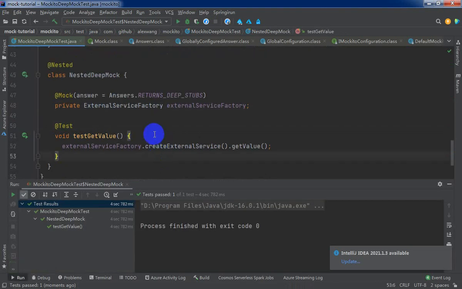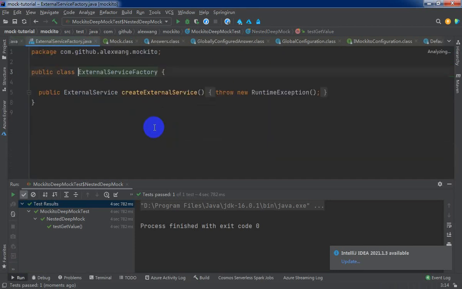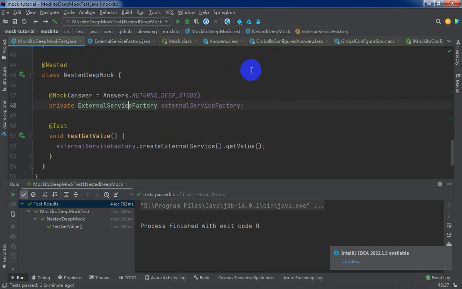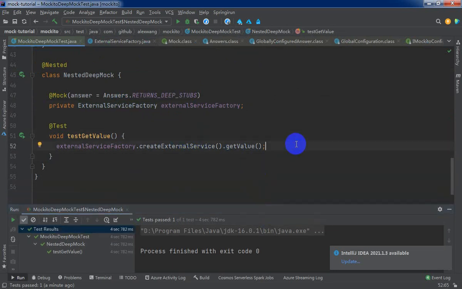You will find that if we choose the return deep stubs answer, Mockito will help us to not only mock the external service factory, but also mock the default value of the external service. That means it's a deep mock. So when we invoke create external service it will not be null, so it will not throw the null pointer exception when we access the get value method, right? Okay, this is about deep mock.